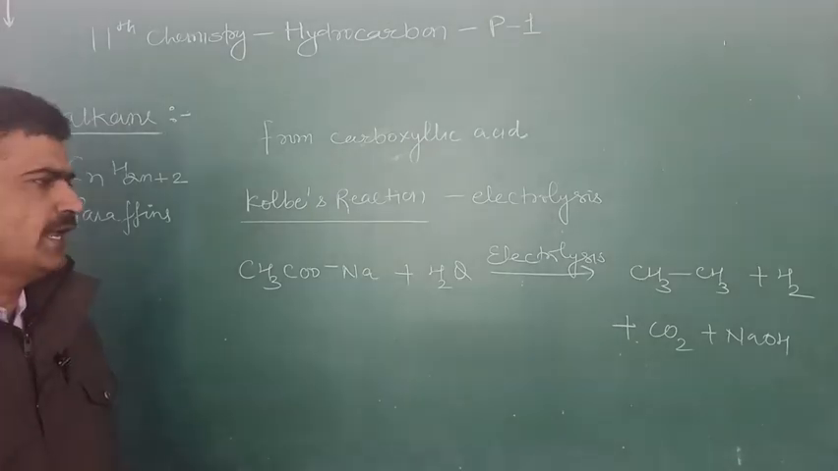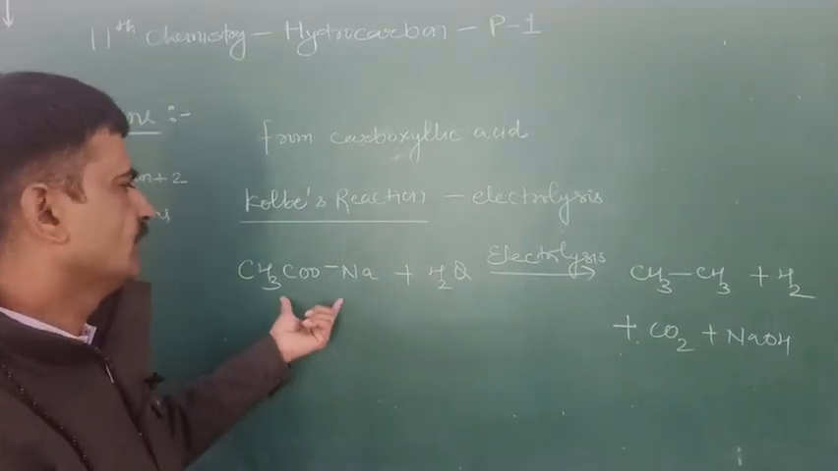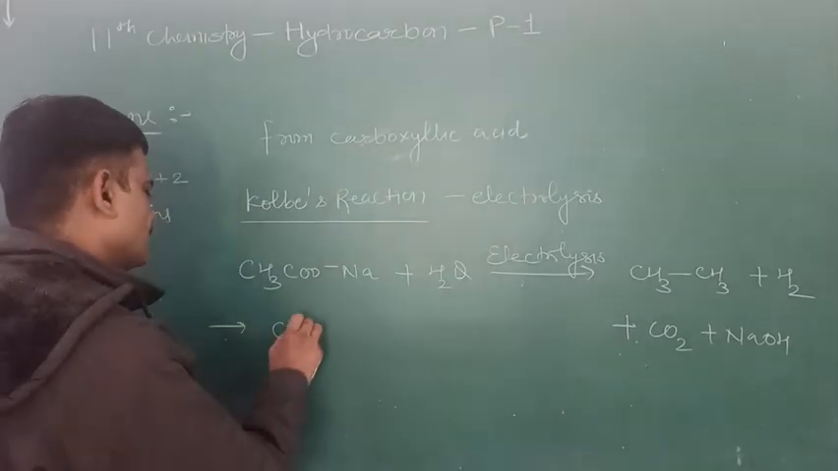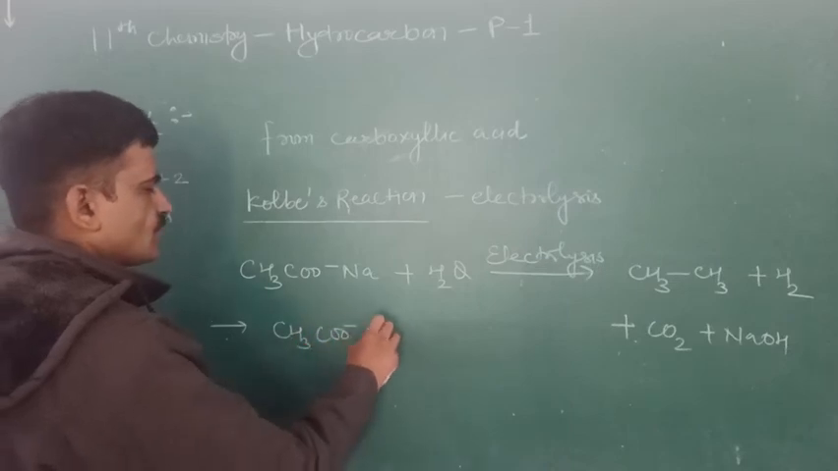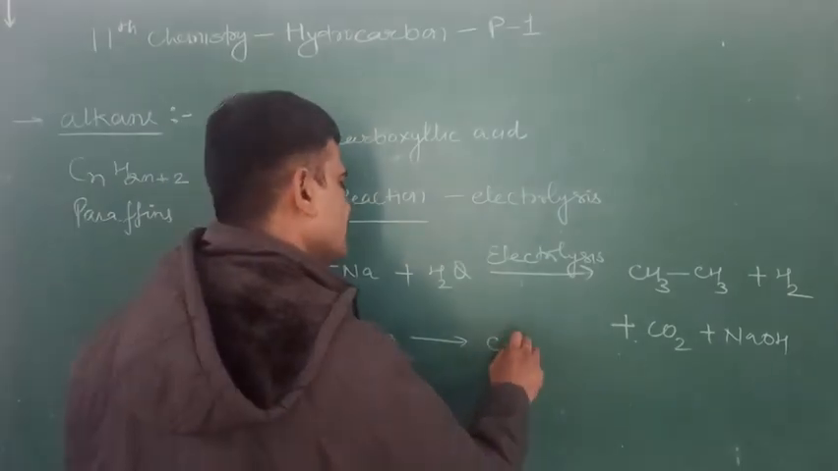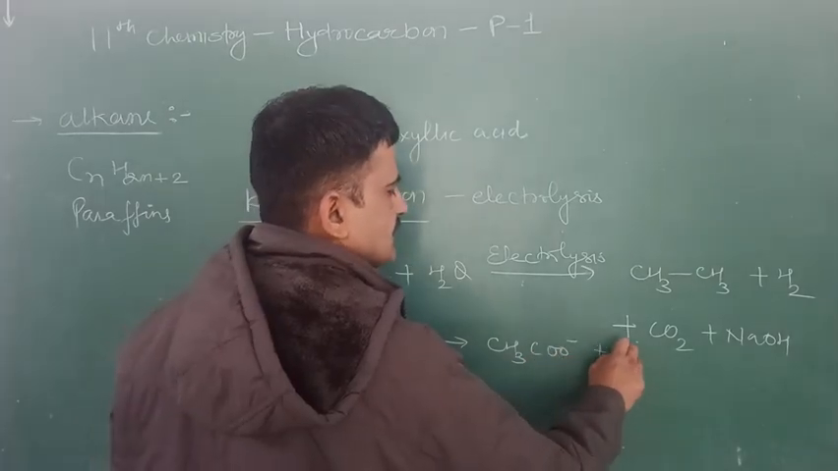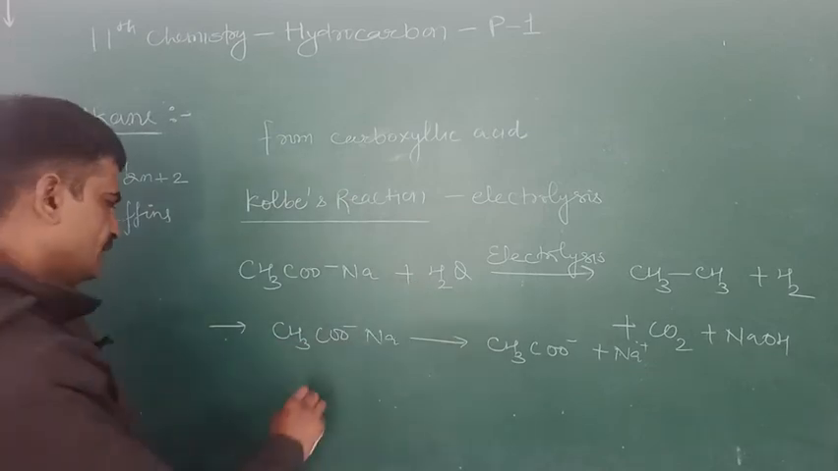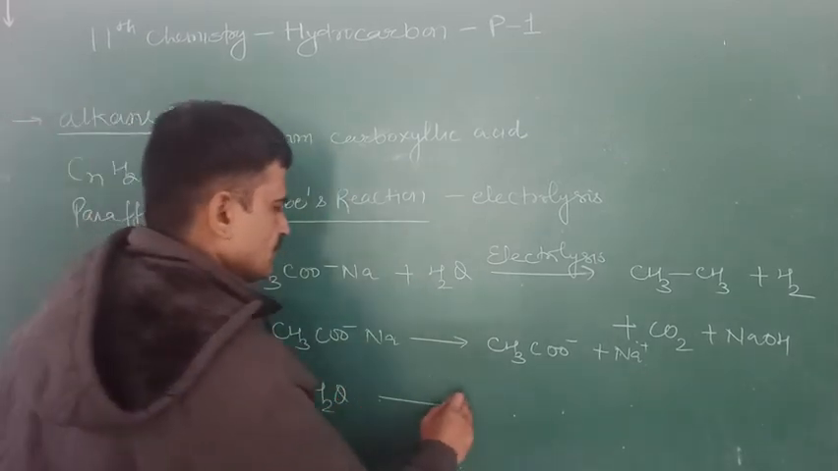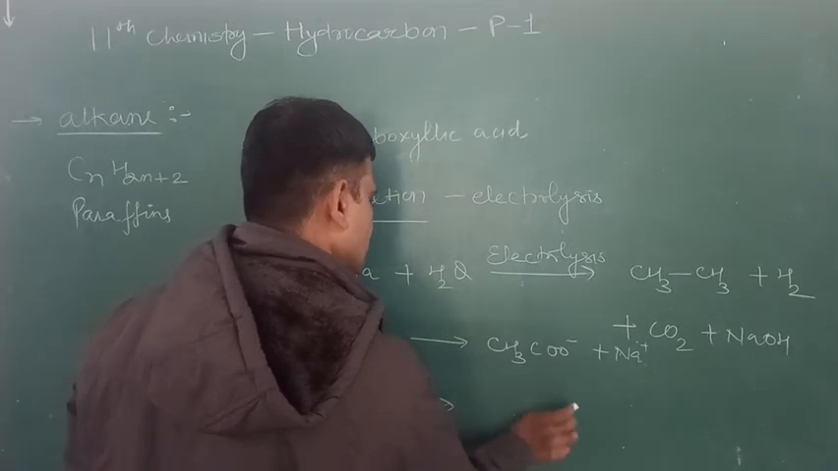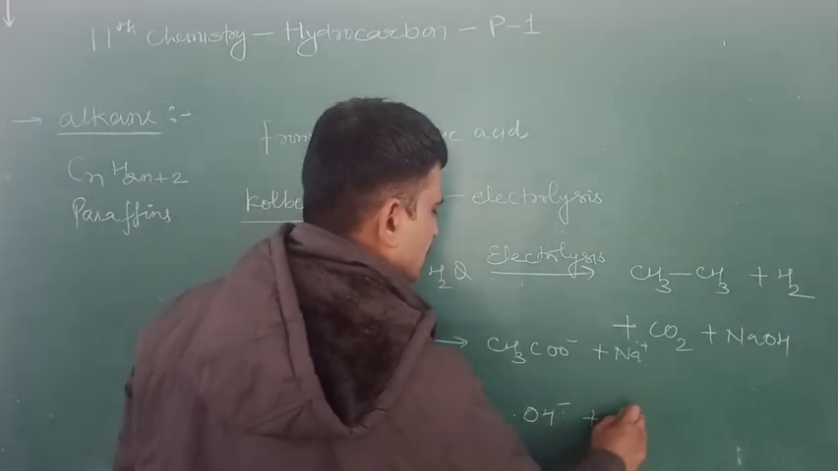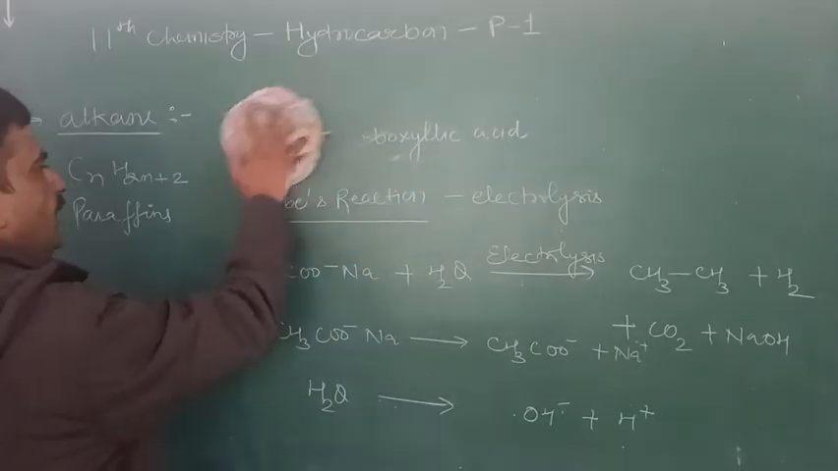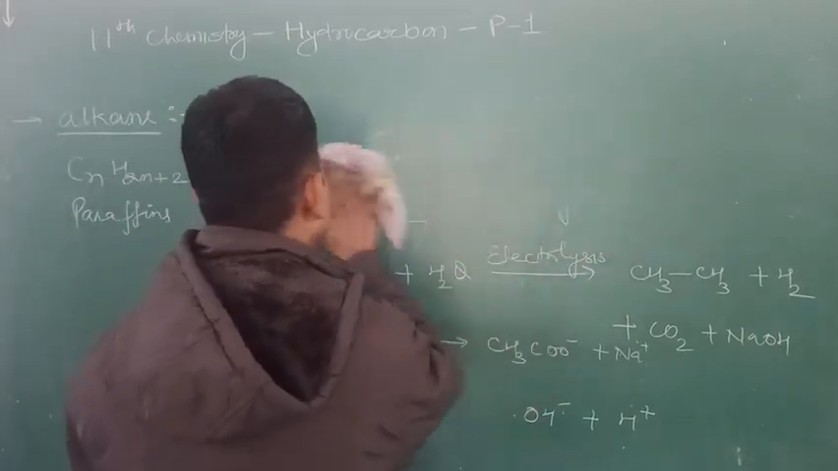How is this reaction carried out? When we pass the electricity through this sodium acetate, it ionizes and gives you acetate ion and sodium ion. Similarly, water also gets ionized into hydroxyl ion and hydrogen ion. First, the reaction at the anode takes place. What reaction takes place at the anode?